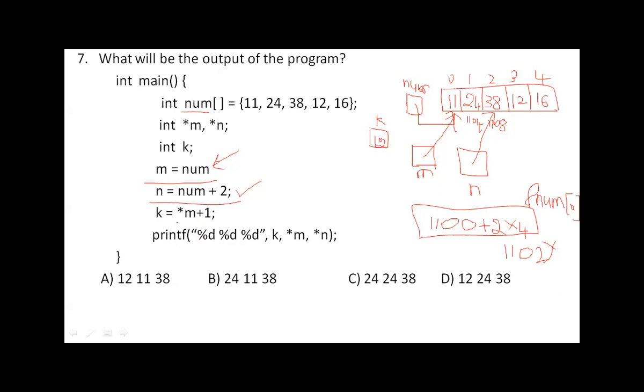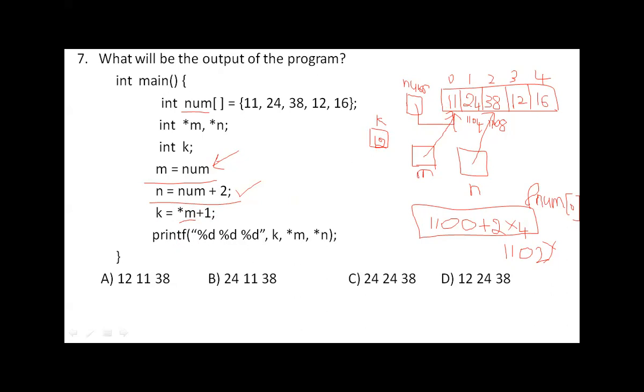See here, directly star m indicates the value. So it is not address. Here num indicates address. This pointer arithmetic is different and number arithmetic is different. So star m indicates this value here. Value 11 plus 1 indicates 12. That 12 will be stored in k.